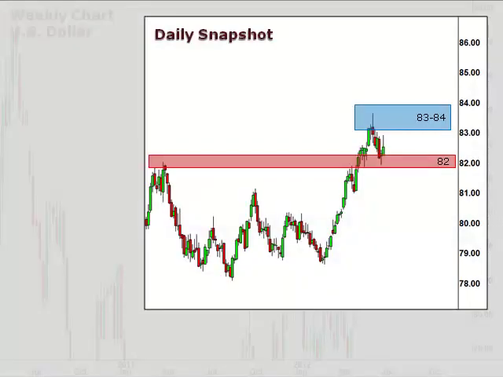Let's take a quick look at the daily chart. Well, the daily chart reflects support at 82 and the near-term overhead resistance at 83.84.